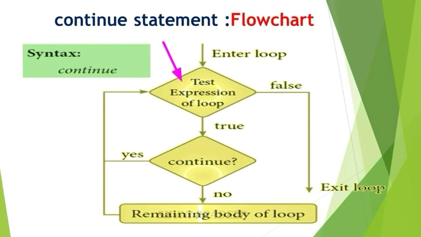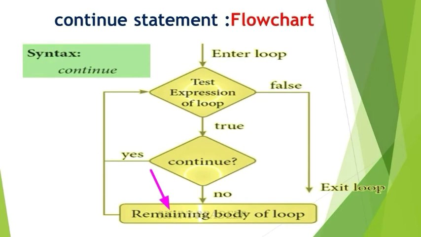Again go to the loop condition. Again check that condition. If that condition is true, again check the condition of continue statement. If that condition is false, execute the body of the loop. You can execute this body of the loop until the loop condition becomes false, which means until you reach the last value of loop.